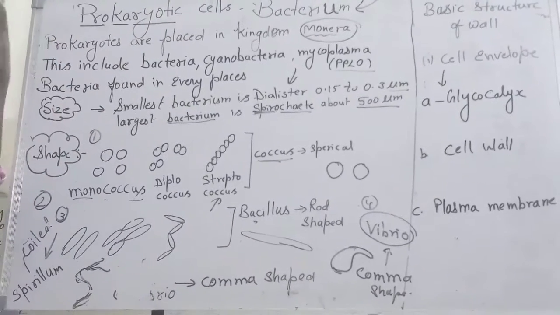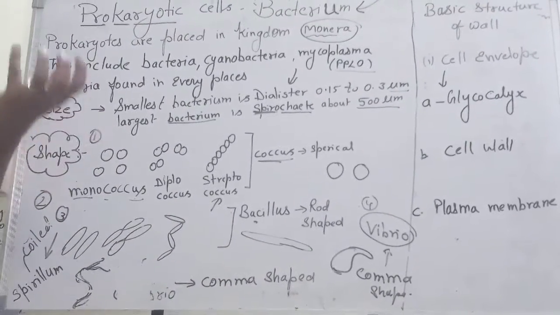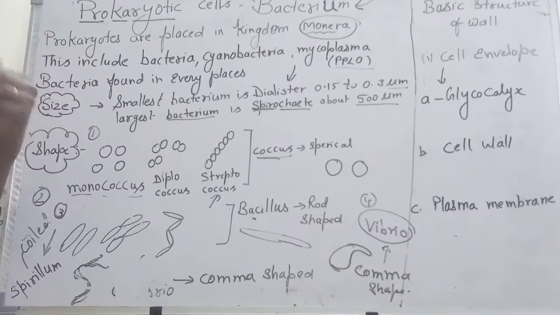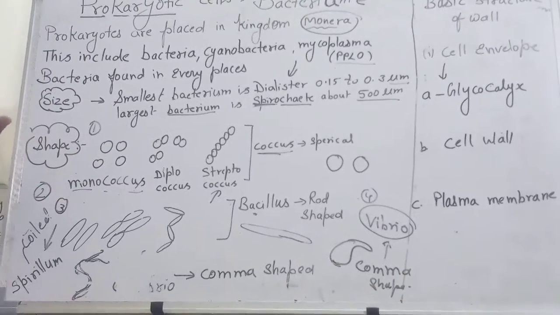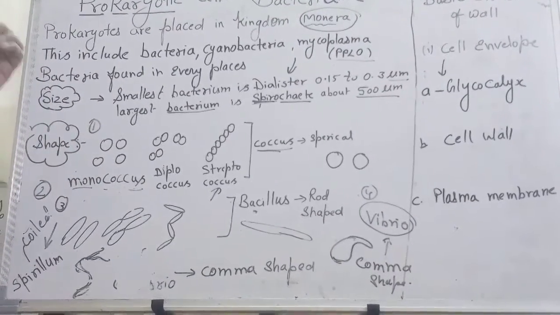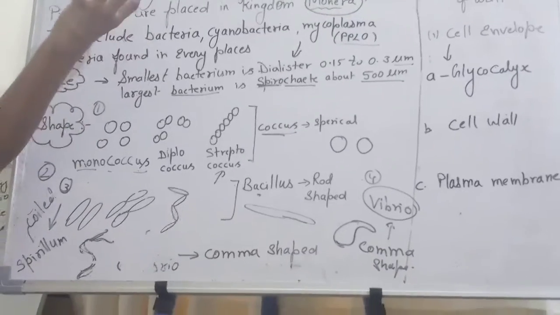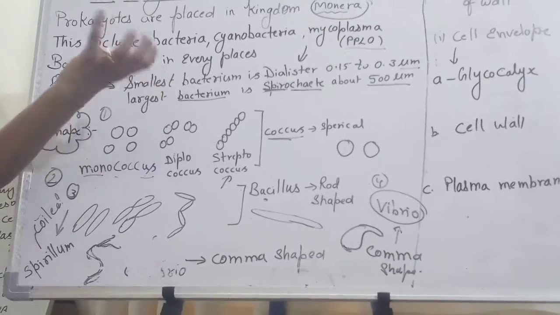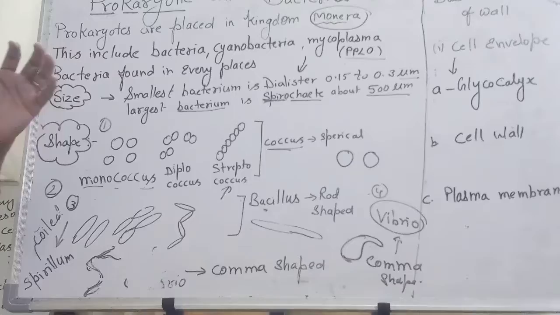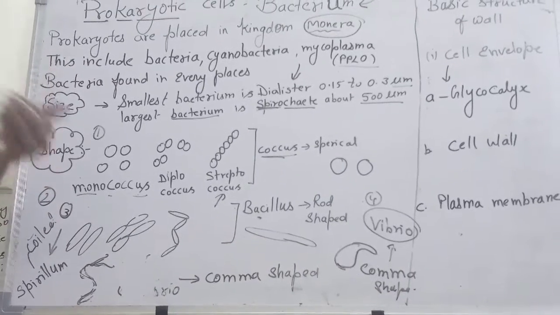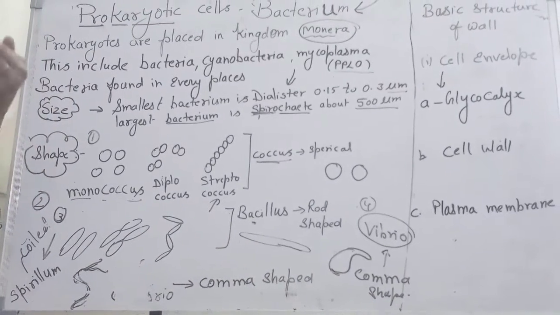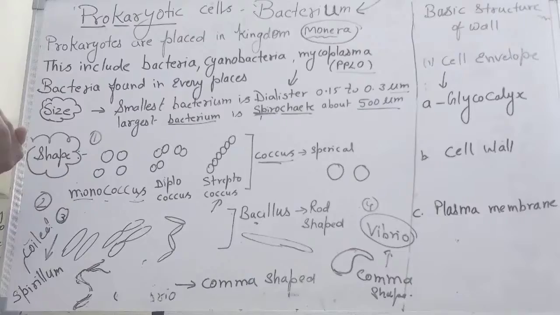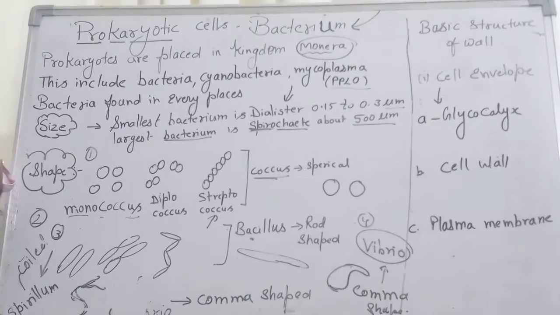So these are all the basic structures of the cell which help in metabolic processes. That is why a single cell, a primitive, very small microorganism, can exist on our earth, because they have their own basic structure which can function separately and perform metabolic processes.